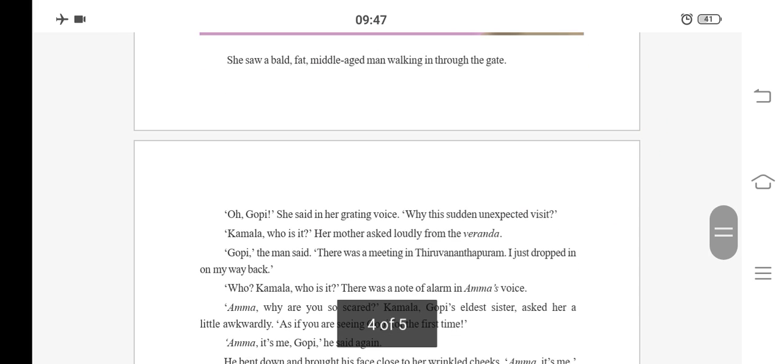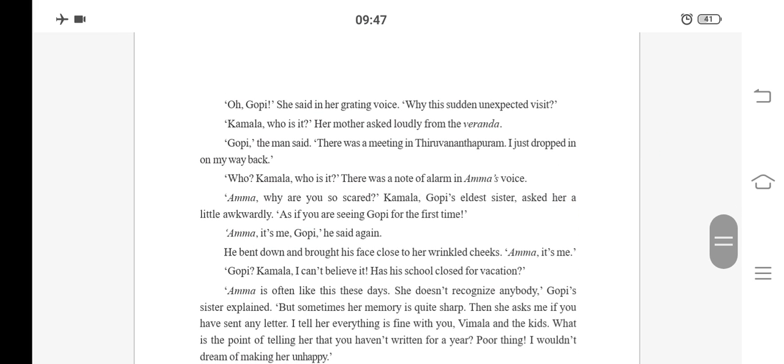Oh, Gopi, she said in her grating voice. Why this sudden unexpected visit? Then she recognized that the person was Gopi, and she said, Oh Gopi, she said in her grating voice, meaning in a harsh way. She was saying, Oh Gopi, what is sudden? Why this sudden unexpected visit? He came unexpectedly, so she was asking, what a sudden visit.